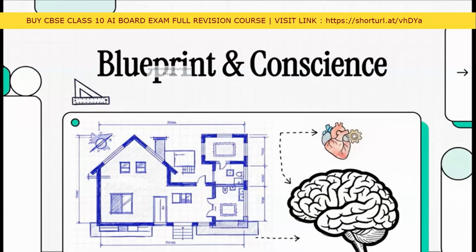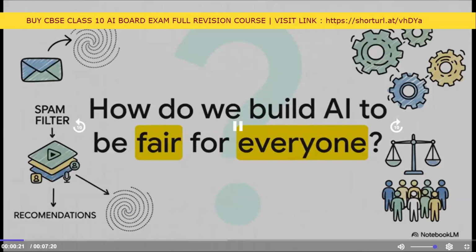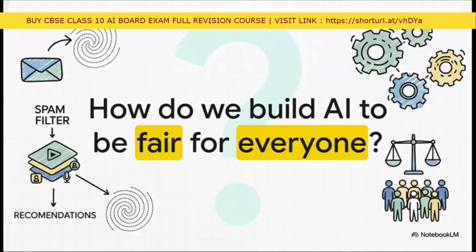Today, we're diving into both. Think about it. From the spam filter that keeps your inbox clean to the recommendations on your favorite streaming app, AI is literally everywhere. It's an incredibly powerful tool, but all that power brings up a massive question. How do we make sure we're building this stuff to be fair for everyone? To even begin to answer that, we've got to look at the blueprint first.